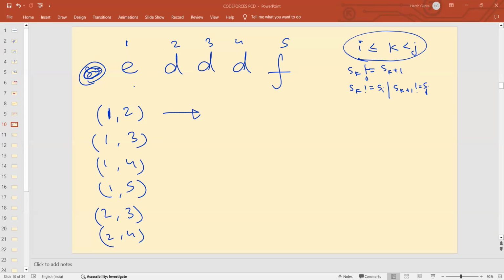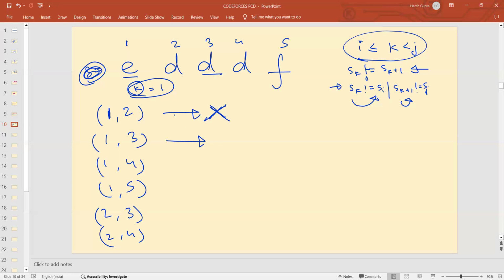In 1, 2, the only possible k I have is 1, because k should be greater than or equal to i but lesser than j. Now j is 2 and i is 1. So the only possible k is 1. Now you can see that Sk is not equal to Sk plus 1. Okay, this condition is satisfied. But this condition is not satisfied because Sk is equal to Si and Sk plus 1 is equal to Sj. So we can say that this is not a pleasant pair. Do everyone agree with me that this is not a pleasant pair? The ones who are having the doubt in the question, do you all agree with me that this is not a pleasant pair?